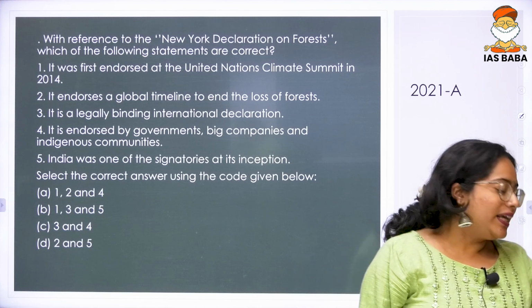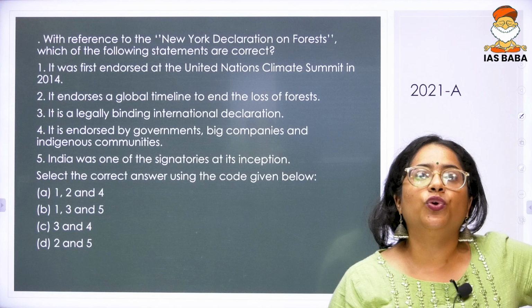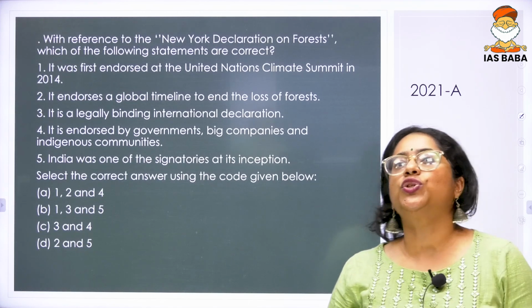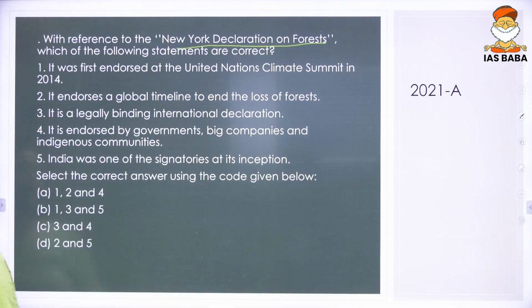Next, we have a 2021 question. The question reads: with reference to the New York Declaration on Forest, which of the following statements are correct? So it's talking about the New York Declaration on Forest. 1. It was first endorsed at the UN Climate Summit in 2014. 2. It endorses a global timeline to end the loss of forest. 3. It is a legally binding international declaration. 4. It is endorsed by governments, big companies and indigenous communities. 5. India was one of the signatories at its inception.